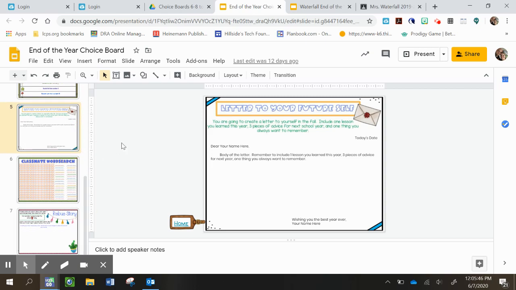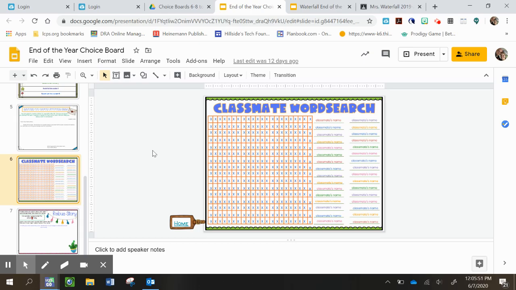All right, then you have a classmate word search. Okay, your teachers are going to be going through and adding all of your classmates' names in here. So when you click on this slide, you'll see their names. What you're going to do is you're going to enter it into the word search. Okay, so you're going to have to create a word search with your classmates' names. I put my students' first and last names. You don't have to use both the first and last name. You can use only the first name if you want, and that should be fun to try and figure out.